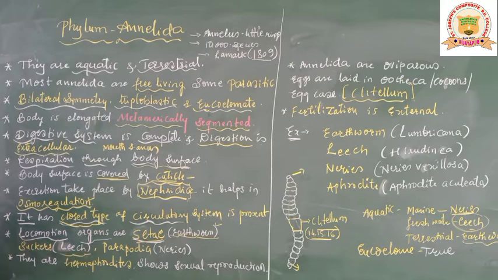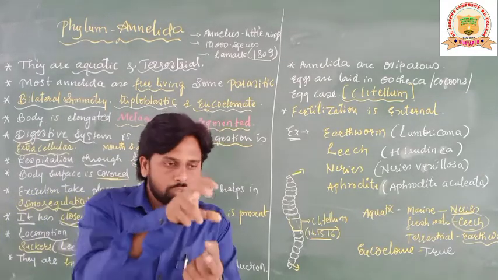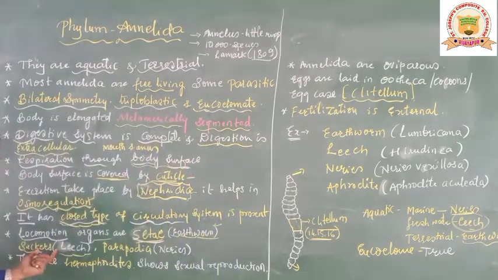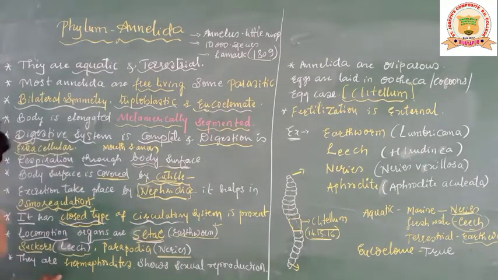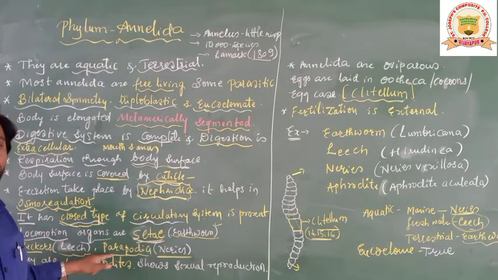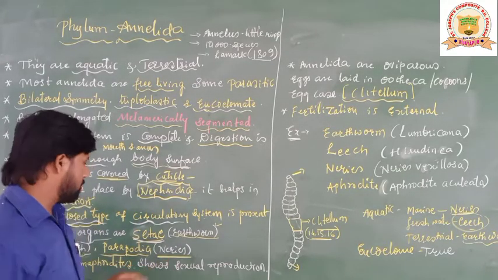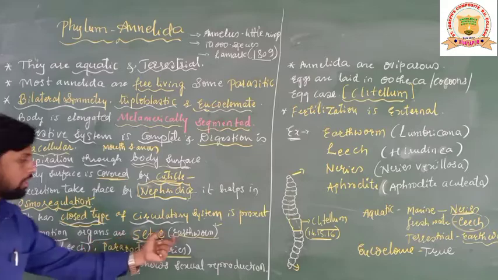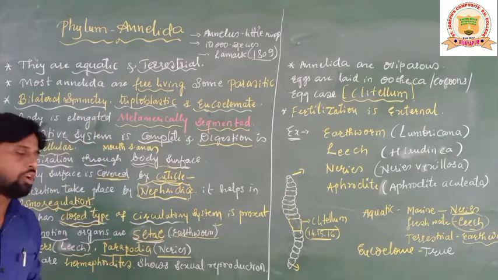As I said, the leech, which is a blood sucker, is going to have suckers to hold the host body so that it can suck the blood. Moreover, Nereis, which is a marine annelid, shows parapodia as its locomotory organ. Understood? So these are the different locomotory organs found in Annelida based on their habitat.